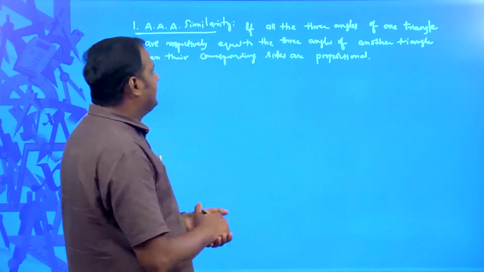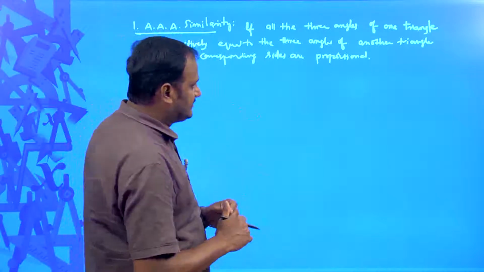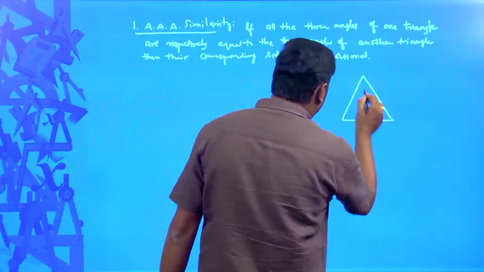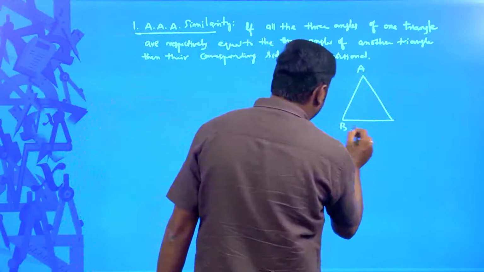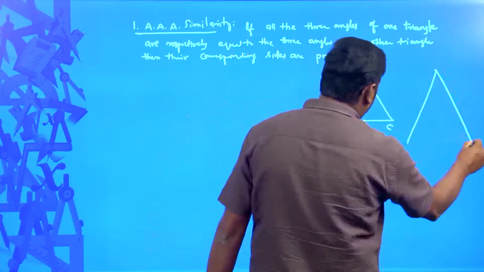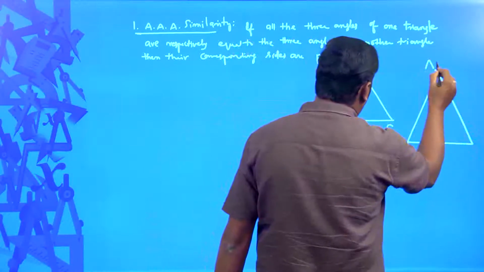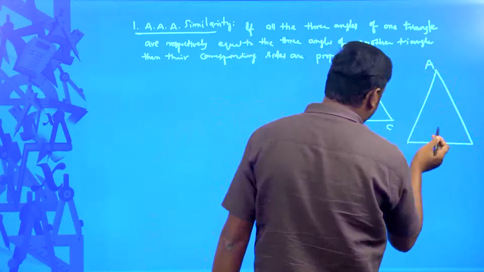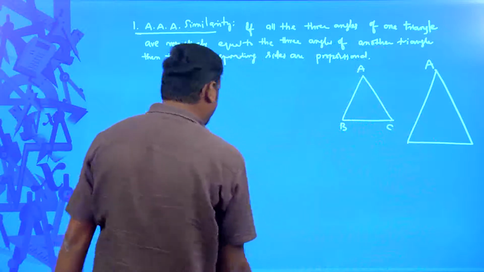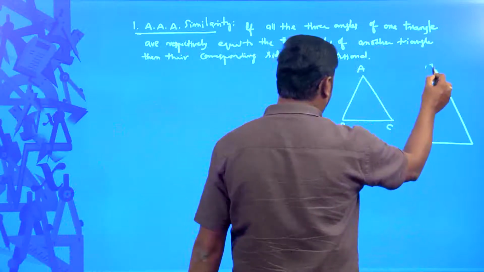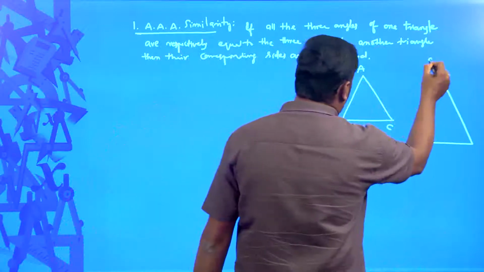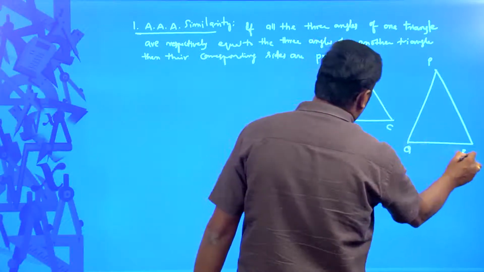Okay. For that, let me take two triangles. The first triangle is triangle ABC, and the second triangle, that I am drawing a little bit bigger just to show they are not the same in size, is triangle PQR.